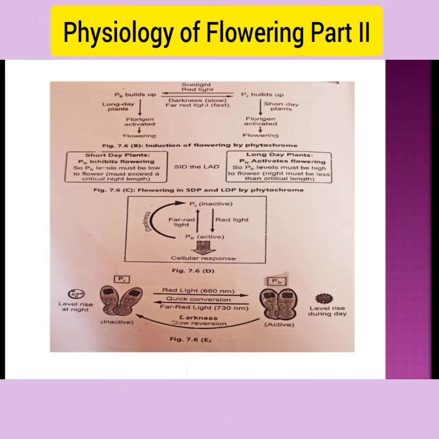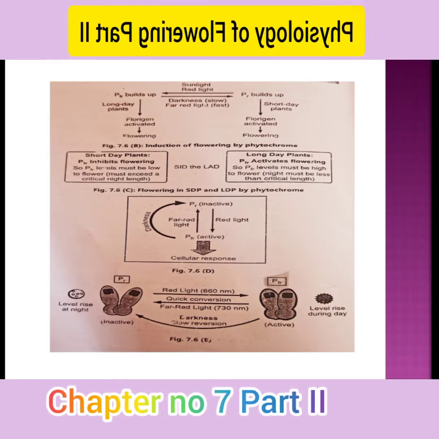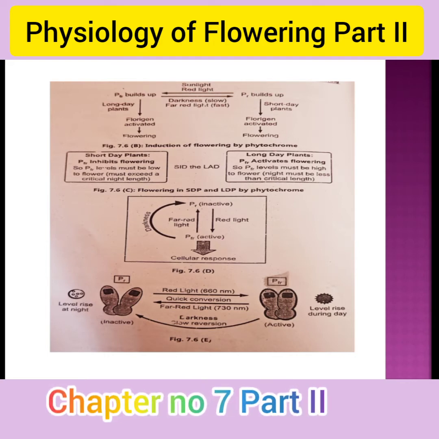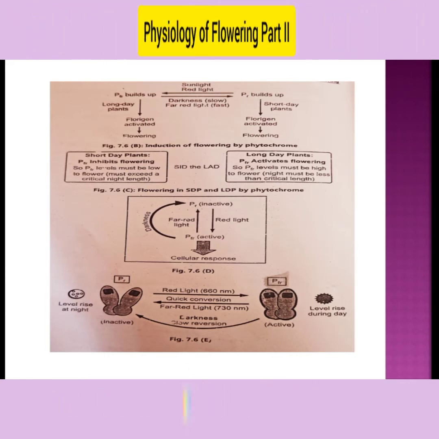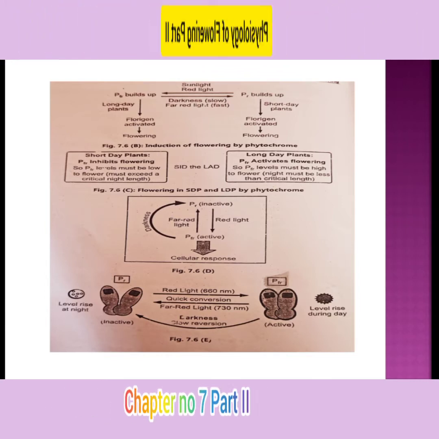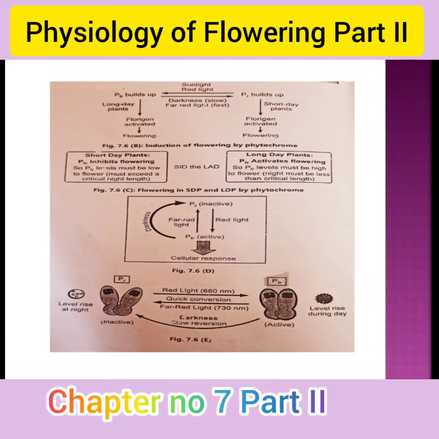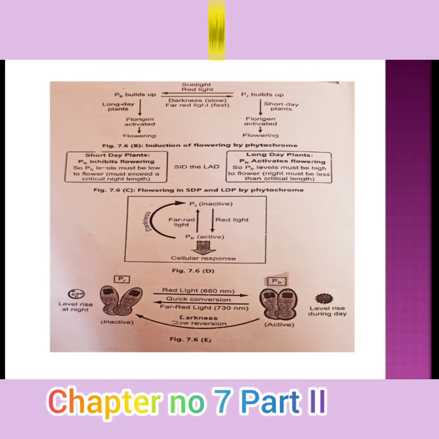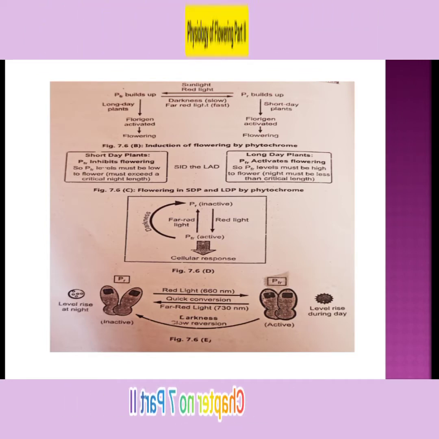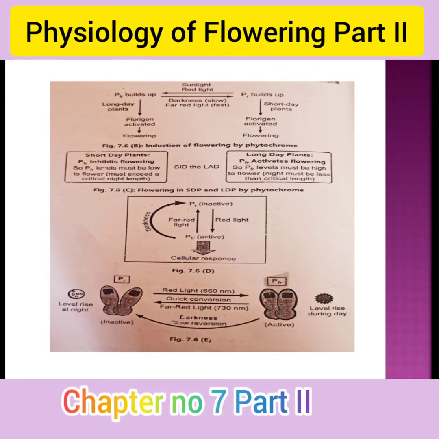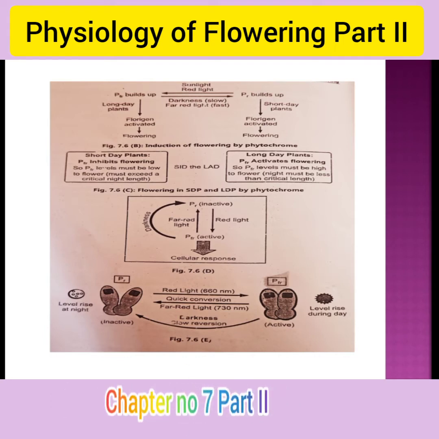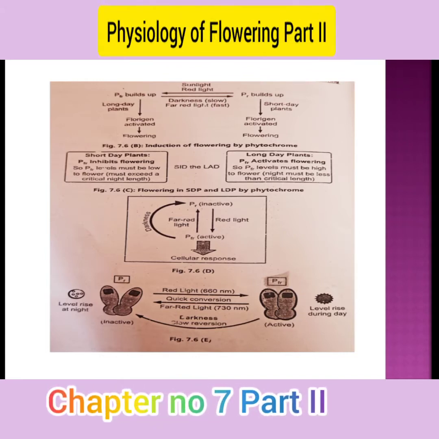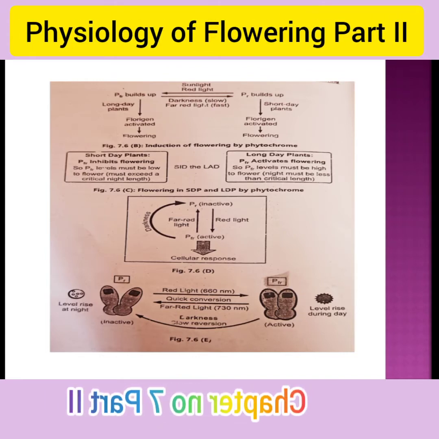This diagram explains the induction of flowering by phytochromes. Let's see first: Pr builds up and Pfr builds up, meaning sunlight and darkness, with flowering activated. The phytochromes present in a plant are responsible for changing from one chemical form to another form, after which the plant will be able to produce a